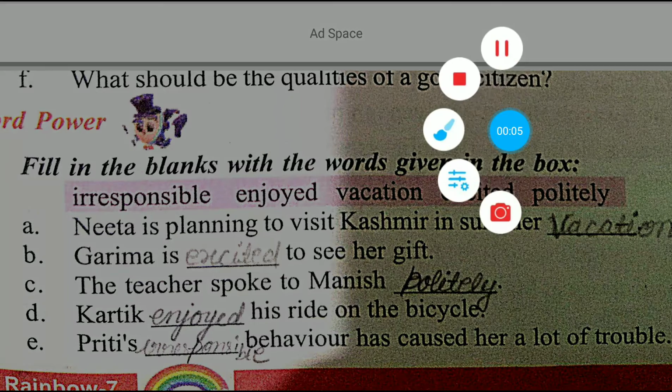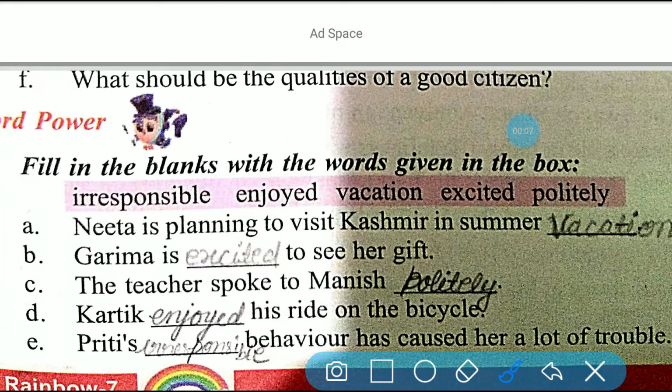Today we are going to continue our previous topic, and the topic name is A Good Citizen. It was your lesson number 6, in which we have completed all the question answers of this chapter. Now come to the fill in the blanks part. Here you have to fill the correct word.